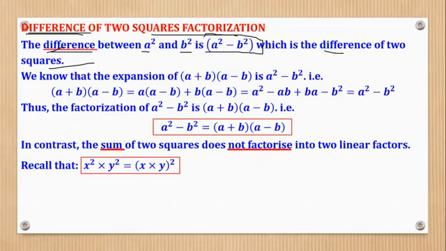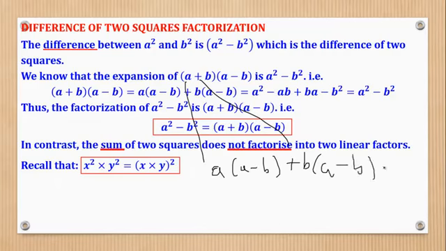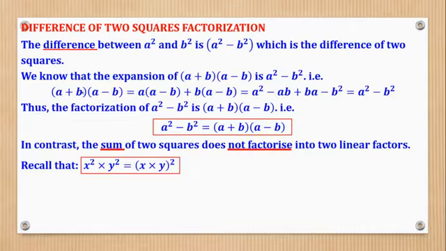For you to understand it, let's first go back to expansion. What if I want to expand this? You realize something funny, that it is equal to this. So I encourage you to try out how to expand this, because we already saw in video 1 that expanding this gives you first put a outside, then a minus b. Then you go to this plus here, then put b outside, then again a minus b. So when you expand and simplify, you realize that you come up with this, and I think that's what this next step is all about.